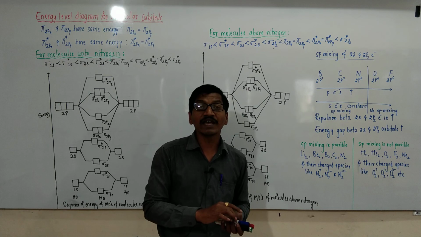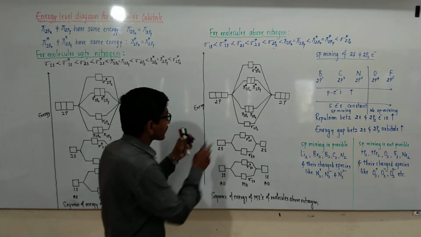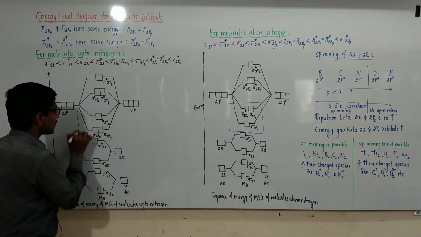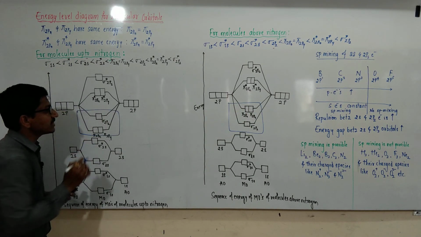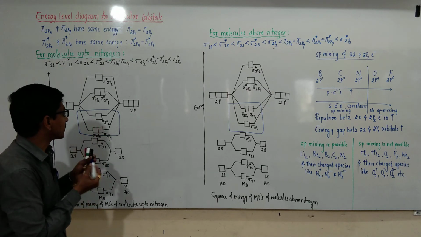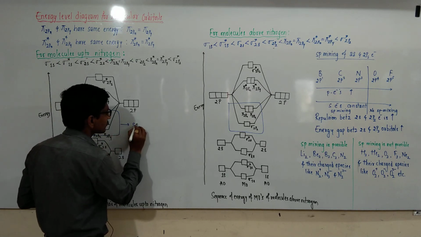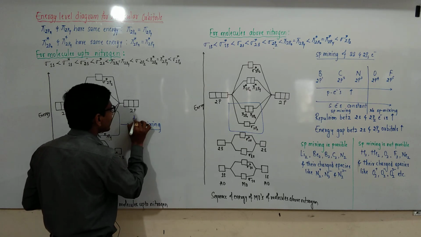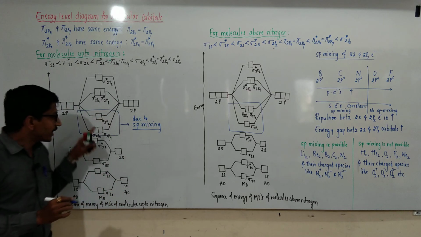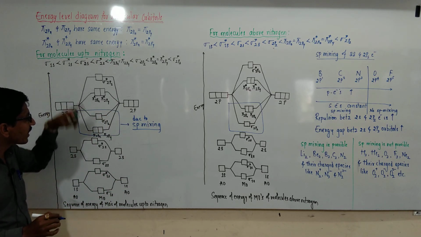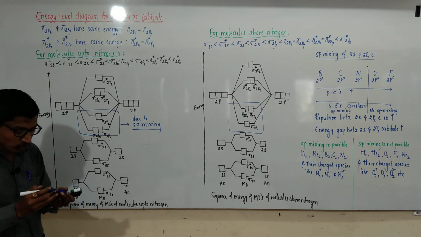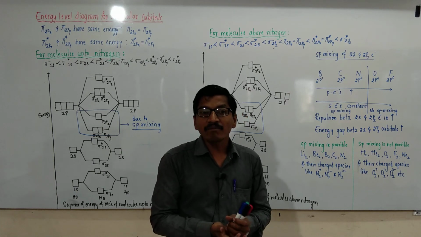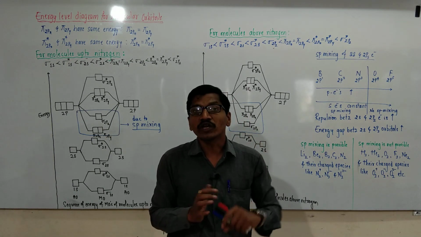That's why the energy level diagrams are changed only in these. The energy level diagram is changed because of sp mixing. Here, due to sp mixing, the energy of the sigma 2pz orbital is more than that of the pi 2px and pi 2py orbitals. This is about the energy level diagram and types of molecular orbitals.